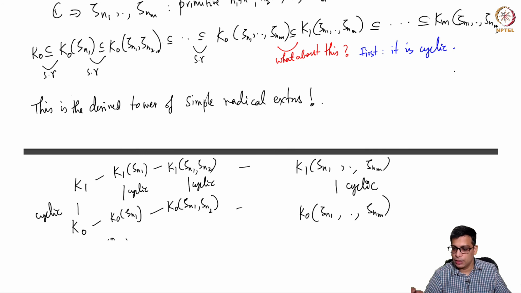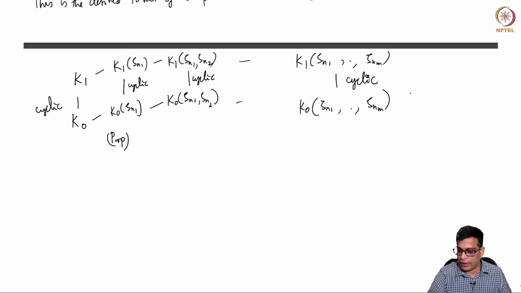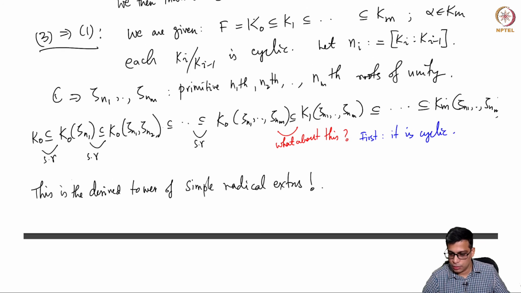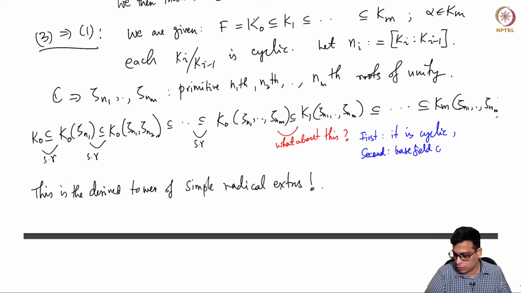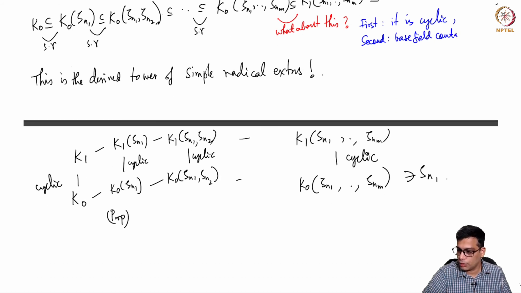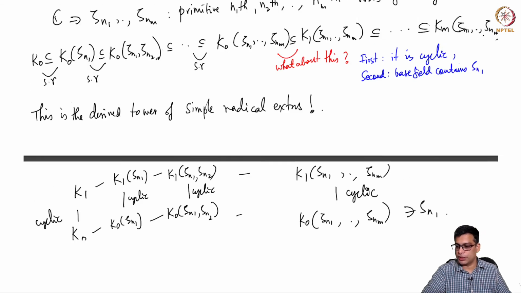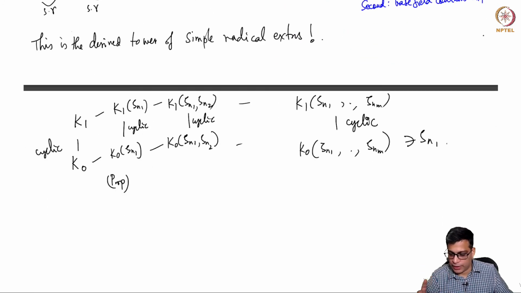It is cyclic, but the base field contains zeta n1, which is a primitive n1th root of unity.